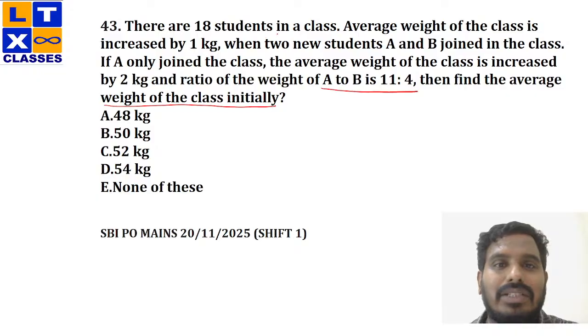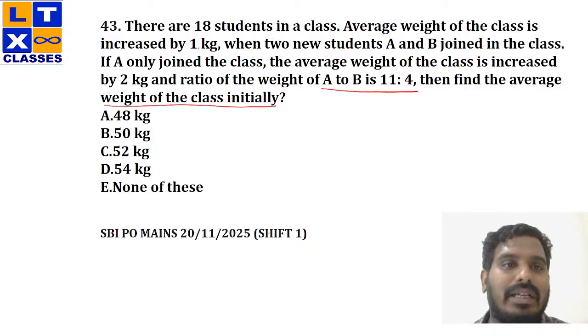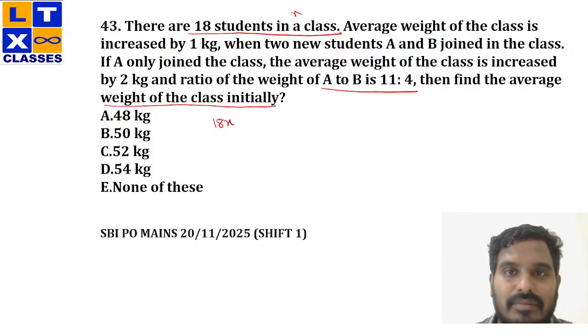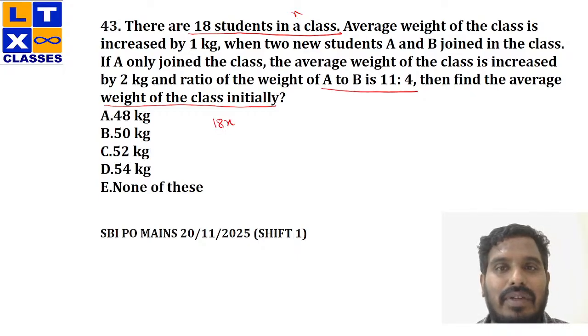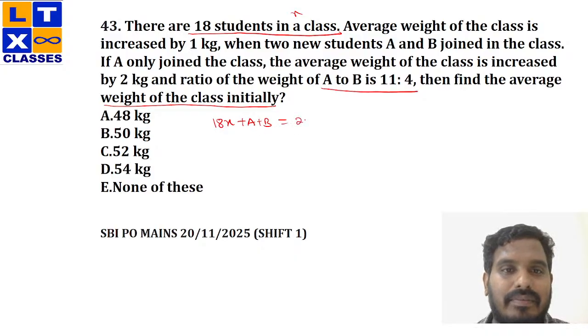We'll do one thing. There are 18 students in the class, right? The average weight has been increased by 1 kg. I will mark the average of the 18 students of the class as x. So the total weight would be 18x, right? Now after the addition of two new students A and B, the average has been increased by 1 kg. That means my average for all the 20 members would be x plus 1.